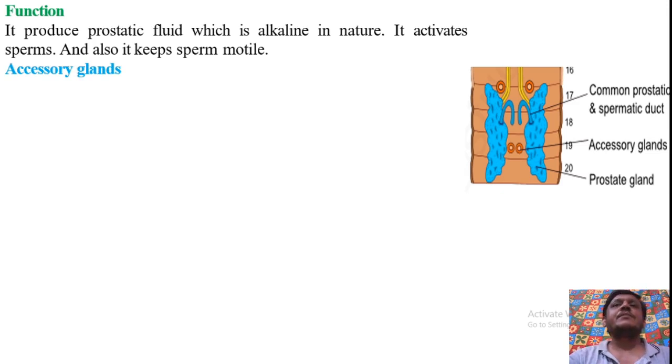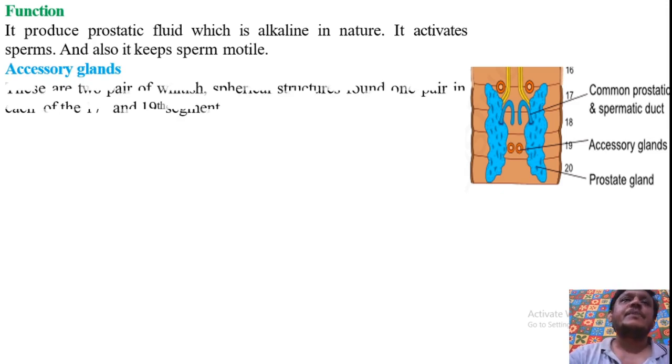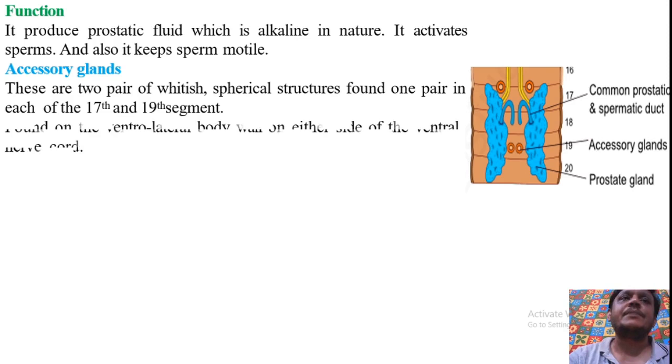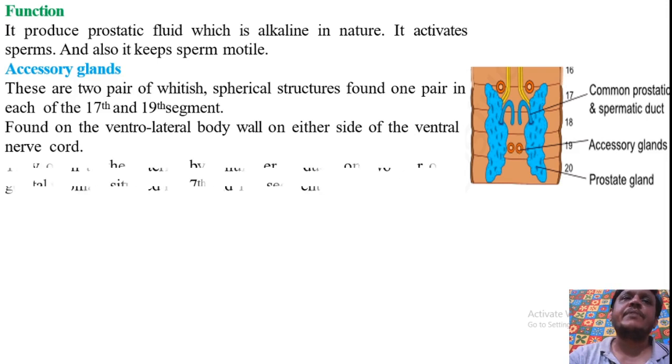The next part is accessory glands. These are two pairs of whitish spherical glands, one pair in the 17th segment and one pair in the 19th segment. They are found on the ventrolateral body wall on either side of the ventral nerve cord. So they are attached to the ventrolateral body wall, one on either side of the ventral nerve cord.